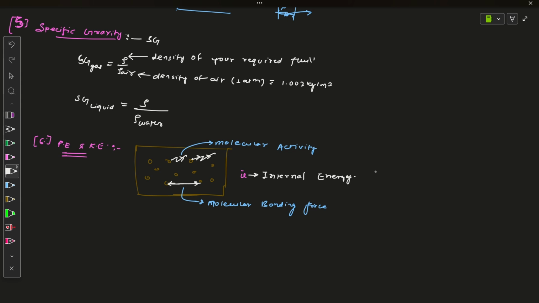We will now define total energy stored per unit mass in fluid mechanics.